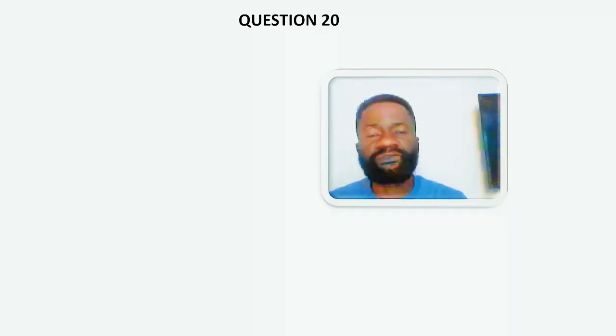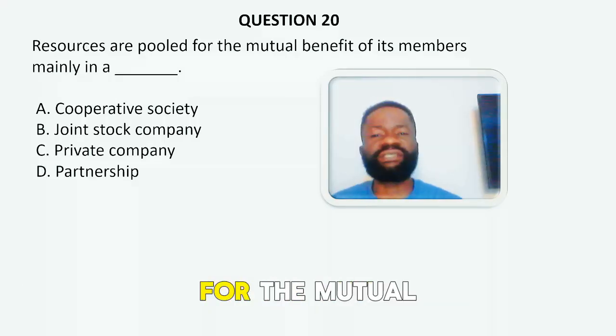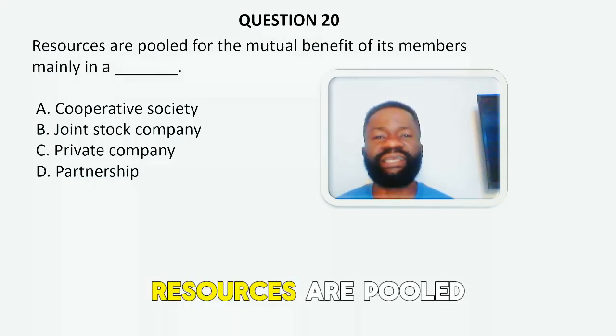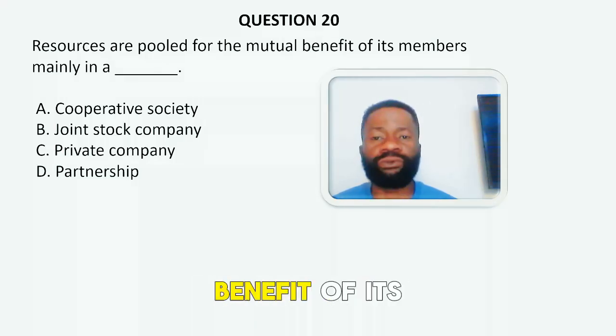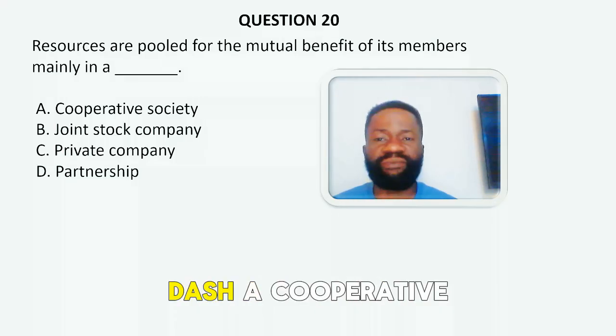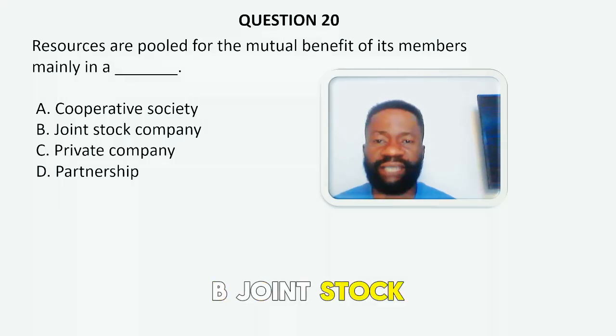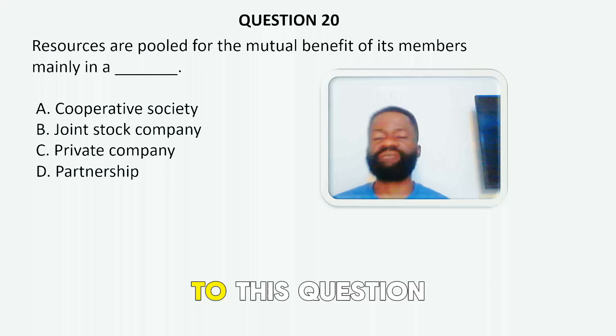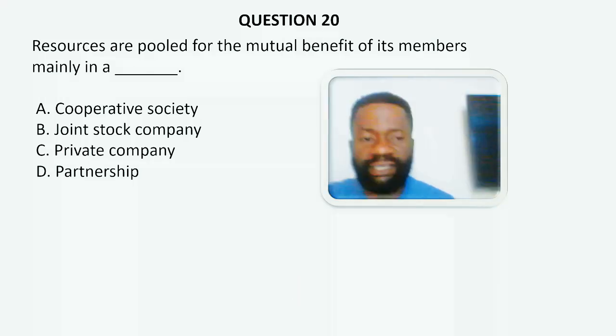20. Resources are pooled for the mutual benefit of its members, mainly in a dash. A. Cooperative society. B. Joint stock company. C. Private company. And D. Partnership. The correct answer to this question is A.